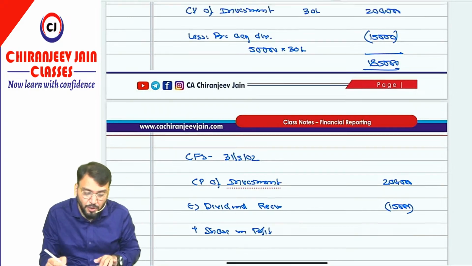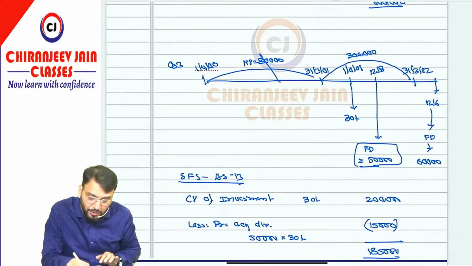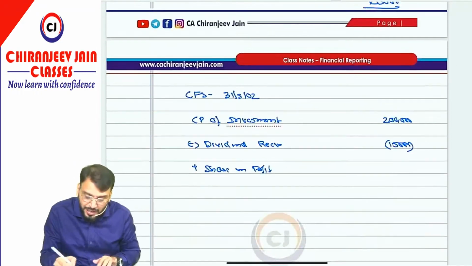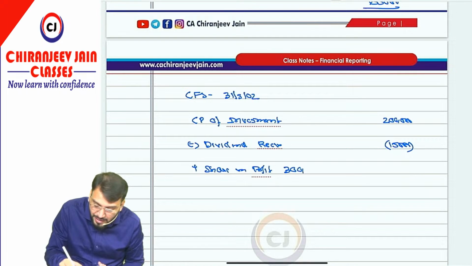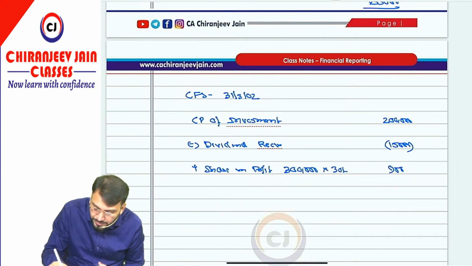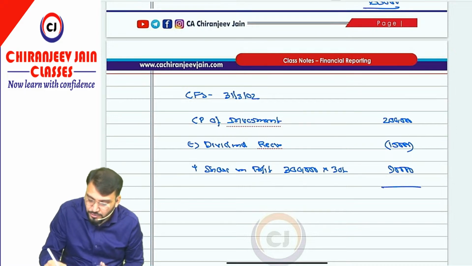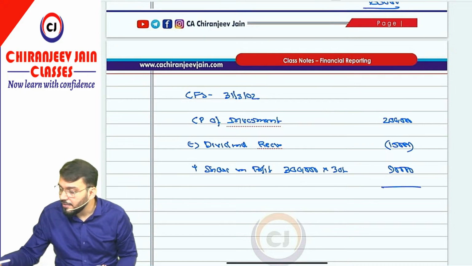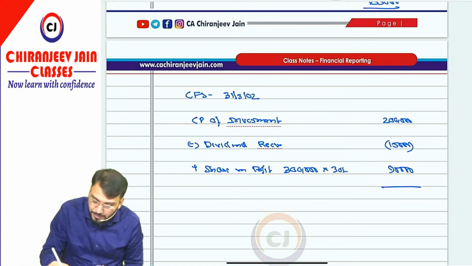So what is the sharing profit? Profit share is 3 lakh. This is not at all relevant. Correct. Now sharing profit is 3 lakh. Total is 3 lakh. 3 lakh ka 30%, how much? That is 90,000 will be added. So this will become 2 lakh minus 15,000 plus 90,000. That is how much? 2 lakh 75,000.